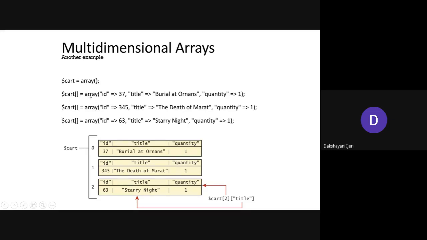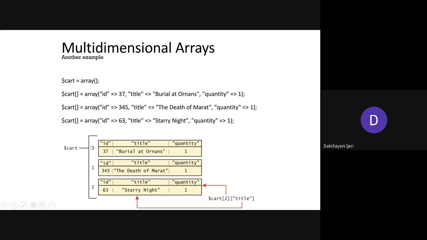The first element is by default considered as zero index here, right? So how are the elements added at the zero index, which is also an array in which you have id, title, and quantity as the keys, and 37, the title value, and one being the values associated with these keys. So you can see here, this array itself is the first element of the cart.